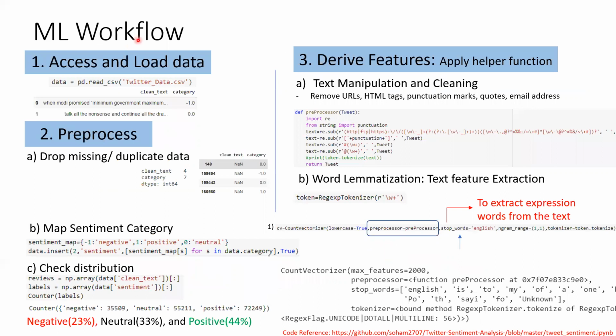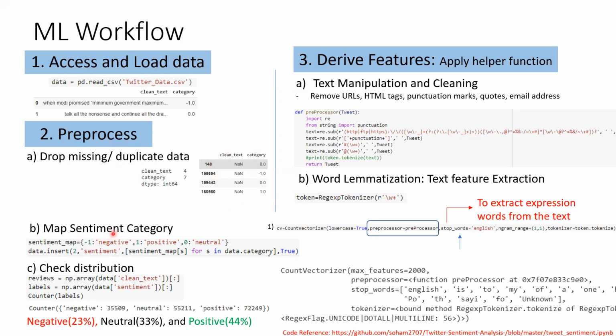In the machine learning approach, first we did the data access and loaded the data, and then the pre-processing. Before pre-processing, you could find some missing data and duplicate data, which we need to handle.